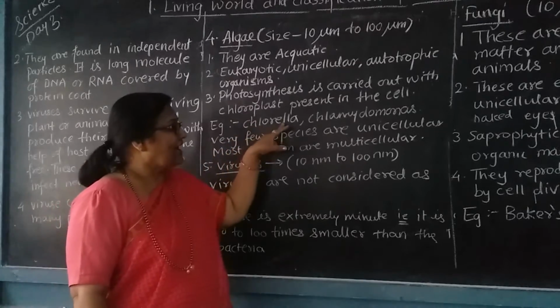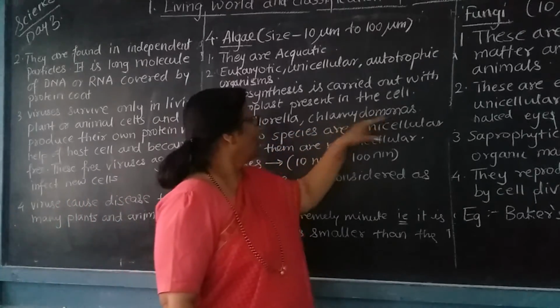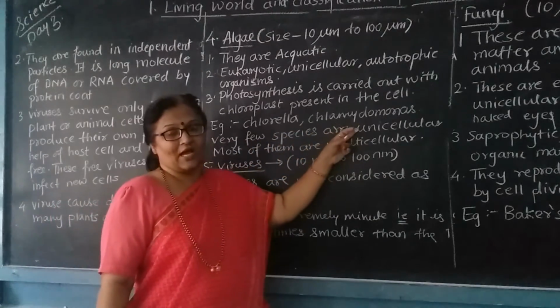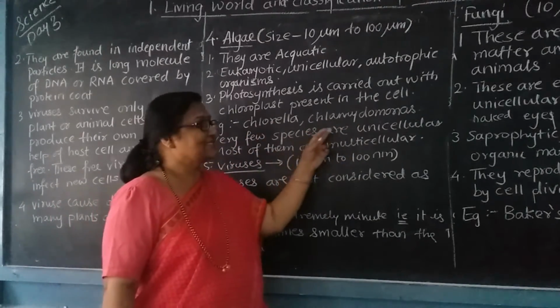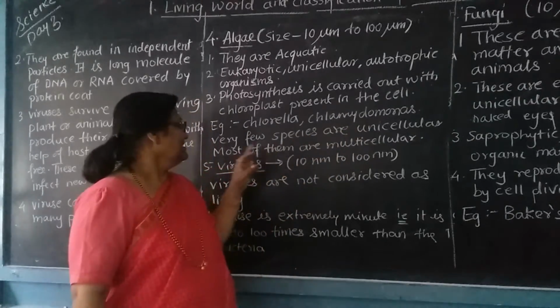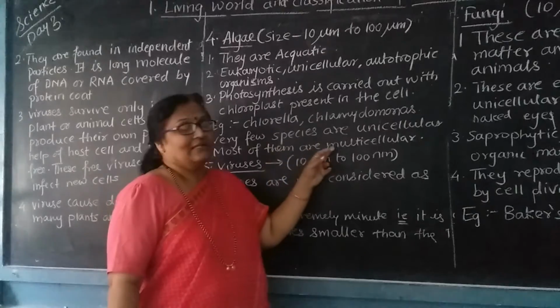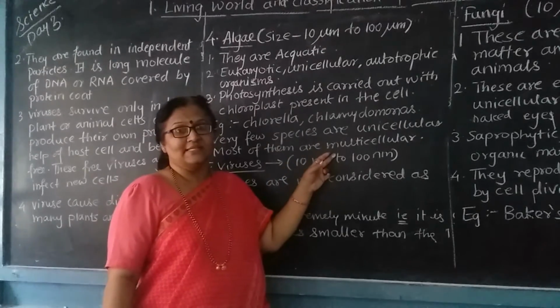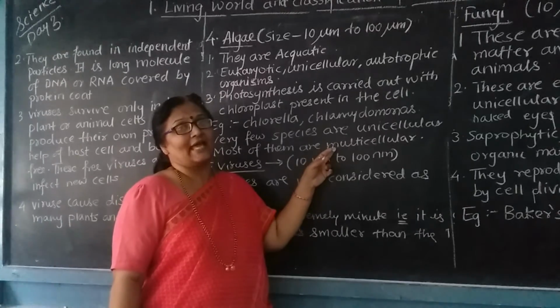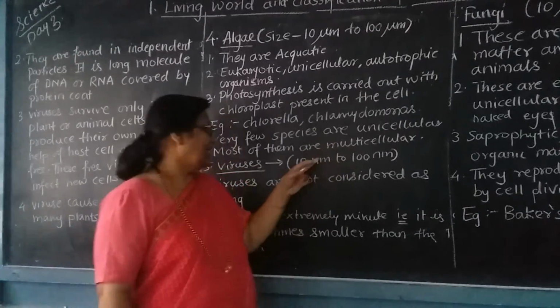Example, chlorella and chlamydomonas. Among these, very few species are unicellular, that means they are made up of a single cell, and most of them are multicellular, that means they are made up of many cells. These multicellular organisms can be seen by our naked eyes.